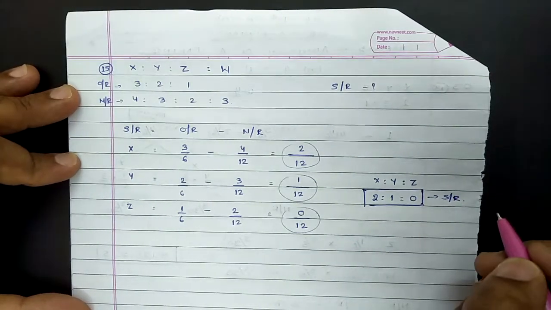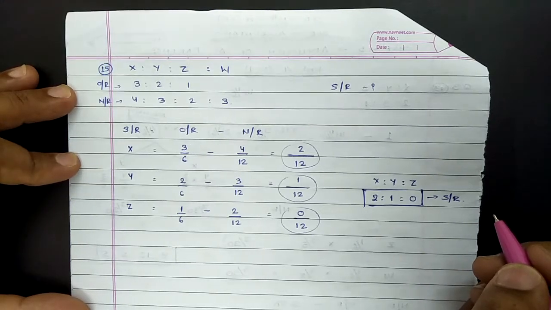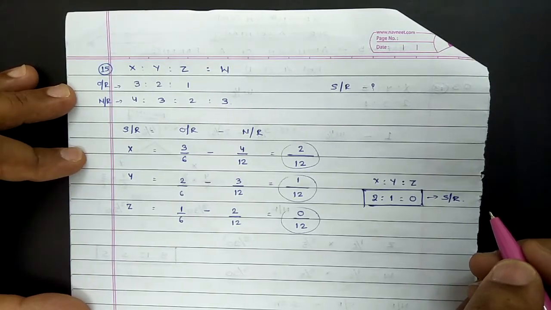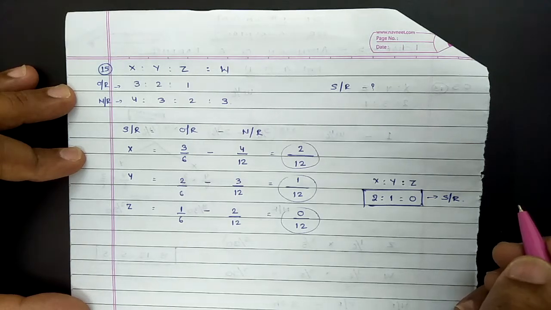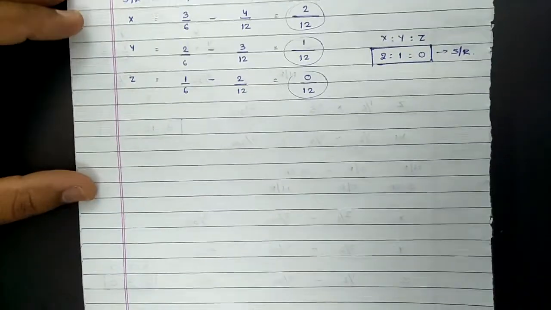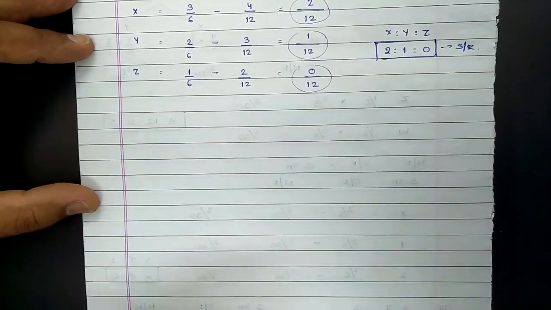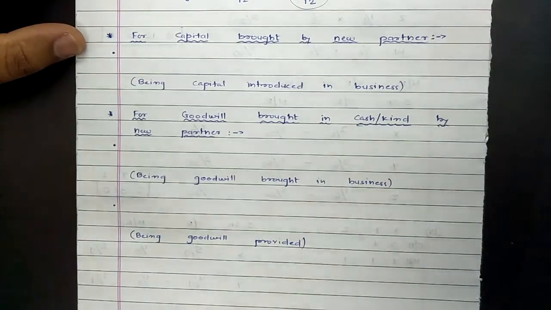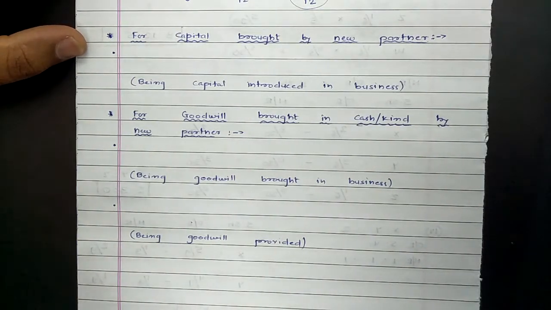So this was all with regard to calculation of sacrificing ratio and new ratio. Now the next topic is related to accounting treatment of goodwill, for which valuation of goodwill you have already studied in previous chapters. Now the accounting treatment on admission of a partner. So how to pass entries for the same? Now let us go with the procedure for goodwill.